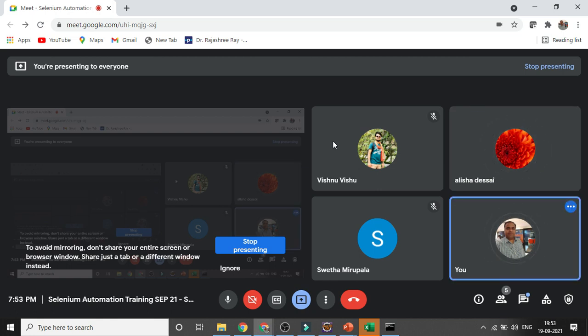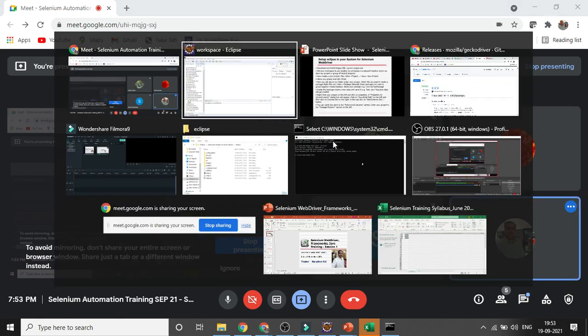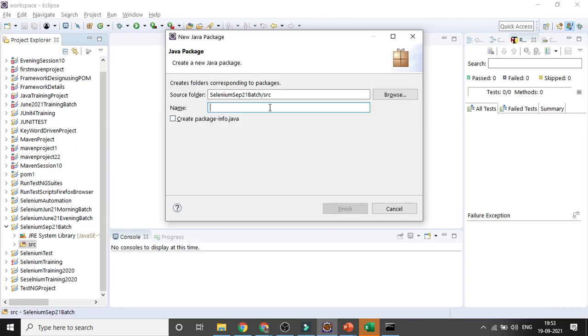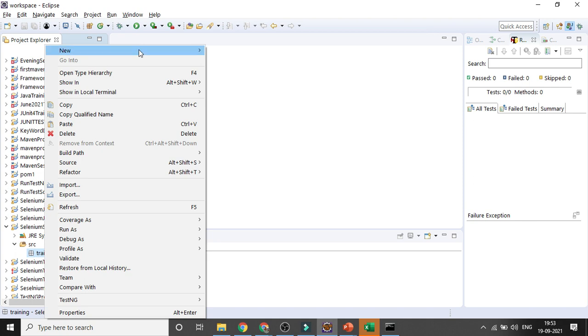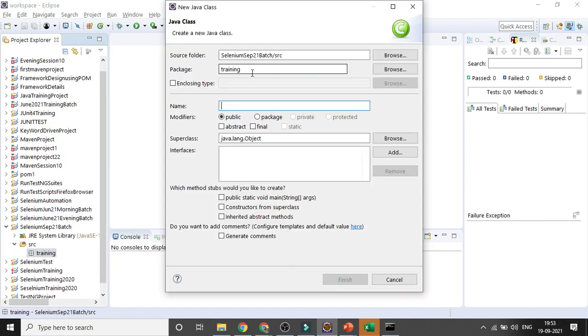Then you can give some name as training, and click on the Finish button. After the package is created, you need to create a class: right click and then create a class. Suppose, say, session 1. For now you can select public static void main, because the main method is required for the Java class. In case you are using a TestNG class, no need to worry about that. You will be learning step by step.